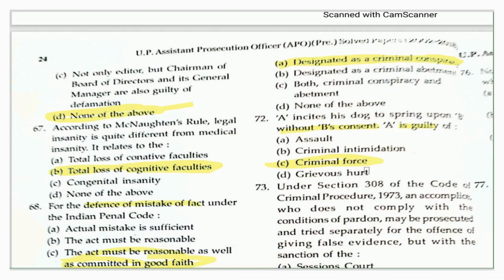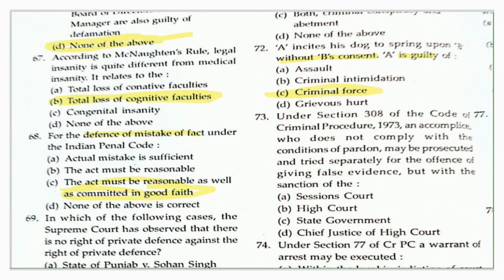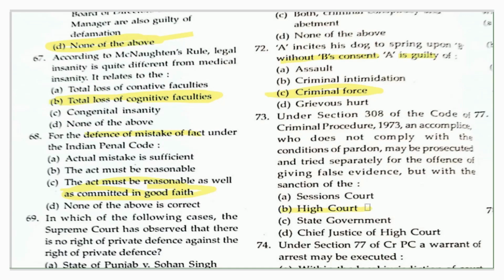The first question from the CRPC is under section 308 of CRPC: an accomplice who does not comply with the conditions of pardon may be prosecuted and tried separately for the offense of giving false evidence, but with the sanction of, and the options given are session courts, high court, state government, chief justice of the high court. Let's see what would be the right answer here. And yes, the answer under section 308 of the CRPC is the high court.